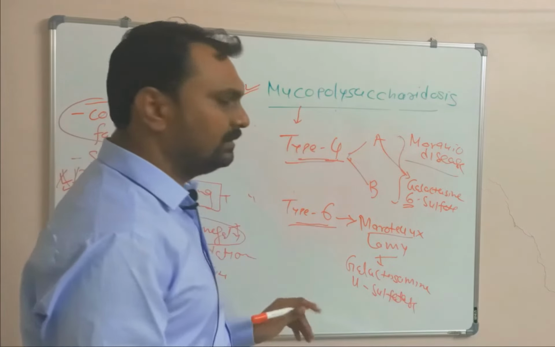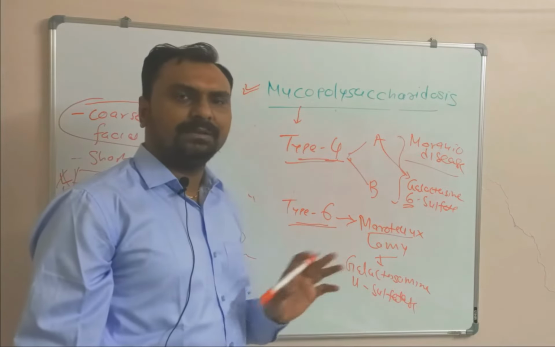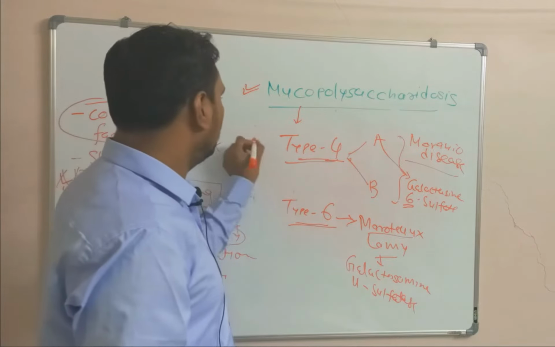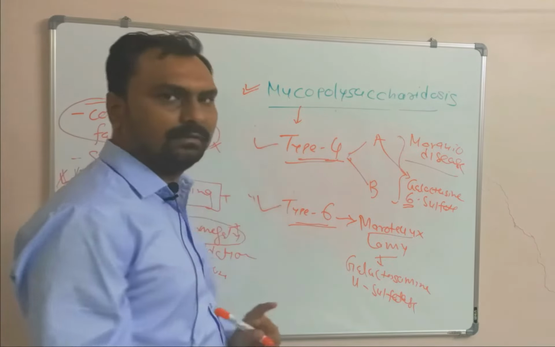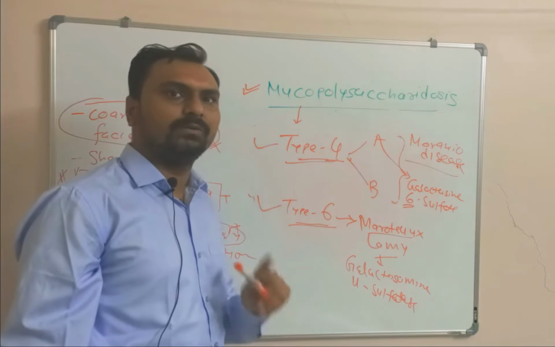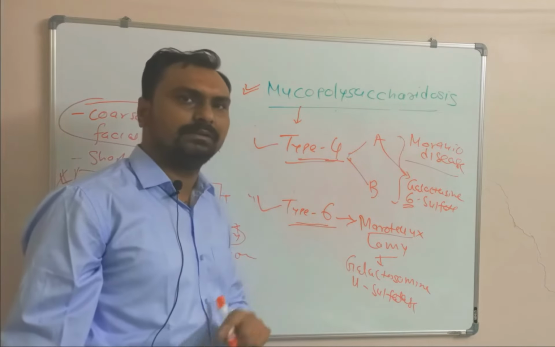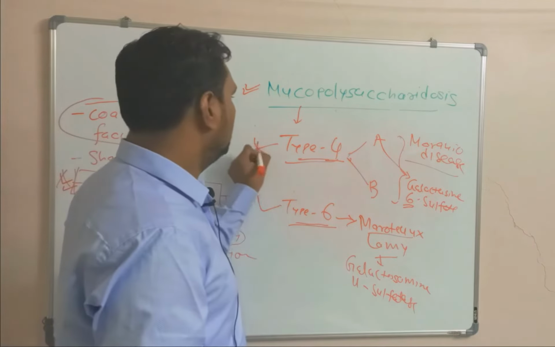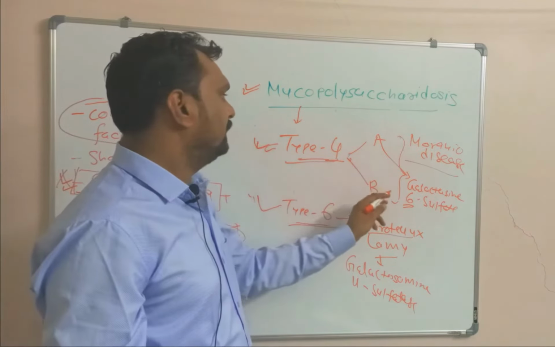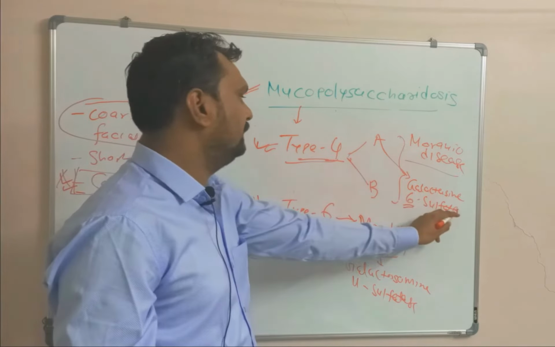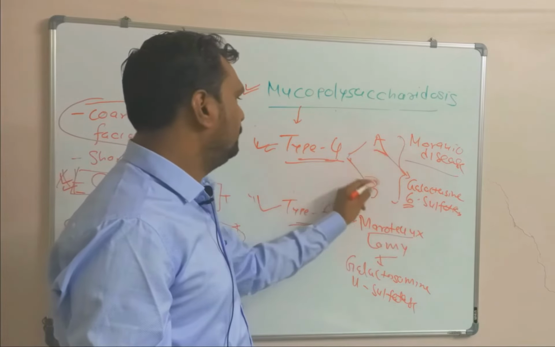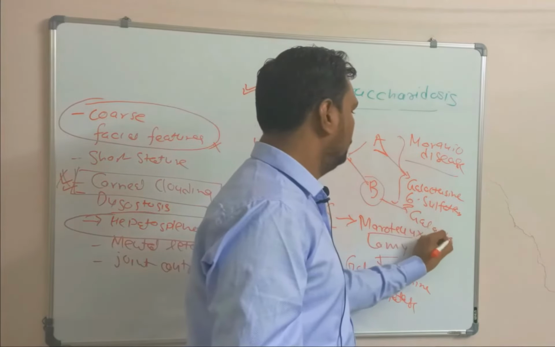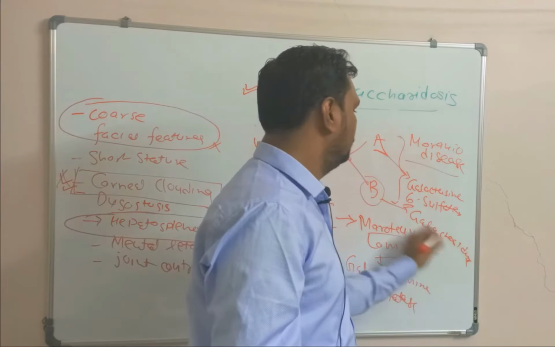If you don't remember the Sanfilippo enzymes, that will be okay. But remember type 4, type 6, Hurler and Hunter. In Hurler syndrome, iduronidase is deficient. In Hunter syndrome, iduronate sulfatase is deficient. In type 4 Morquio disease, it is galactosamine 6-sulfatase in type A, and in type B the enzyme deficient is beta galactosidase.